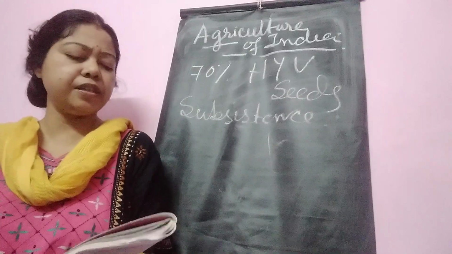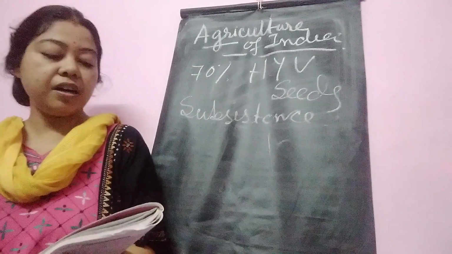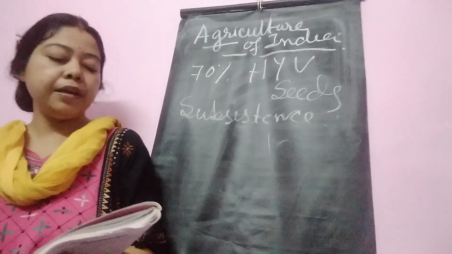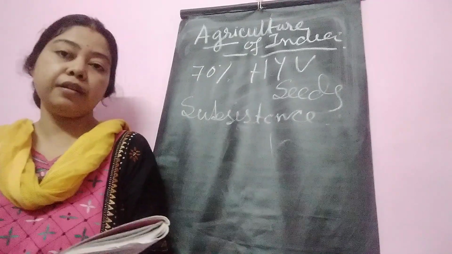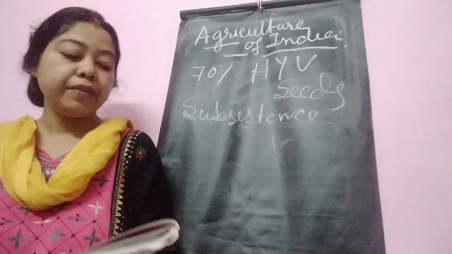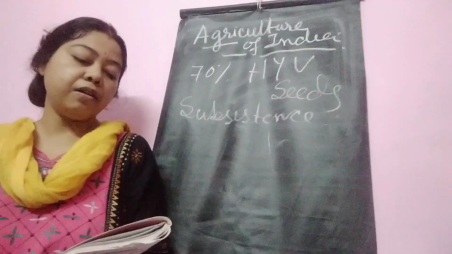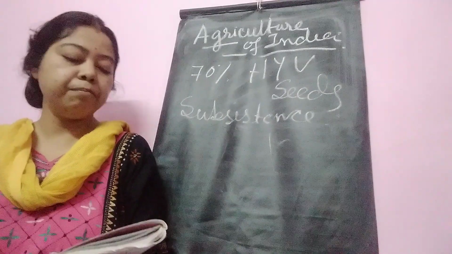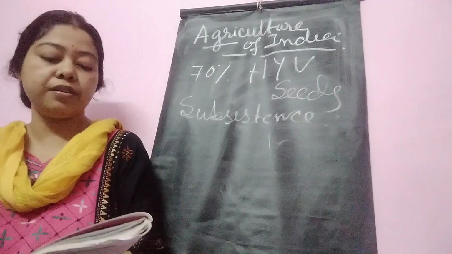Paddy is cultivated in West Bengal, Punjab, Uttar Pradesh, Orissa, Haryana, Bihar, Chhattisgarh and Karnataka. In these places, paddy is cultivated. Again I am repeating: West Bengal, Punjab, Uttar Pradesh, Orissa, Haryana, Bihar, Chhattisgarh and Karnataka.